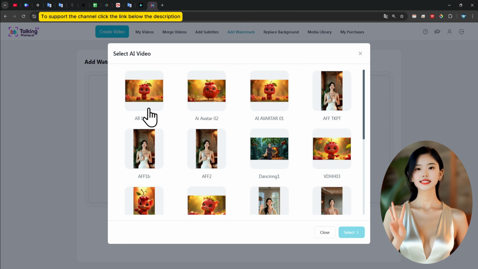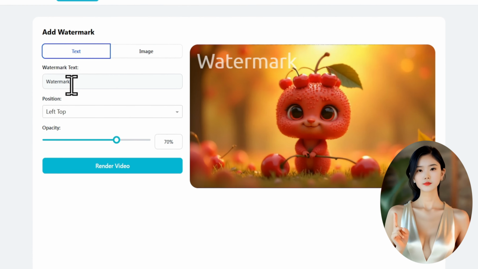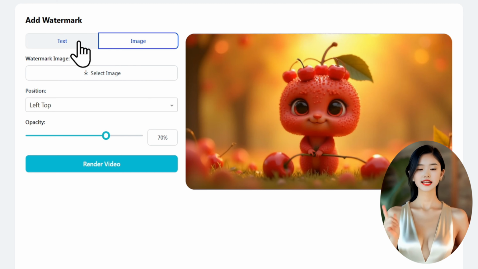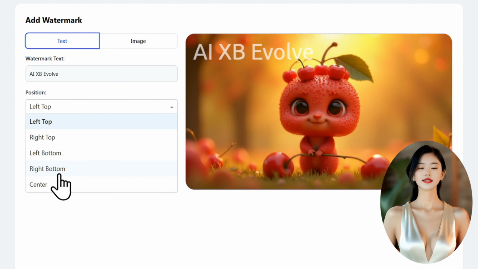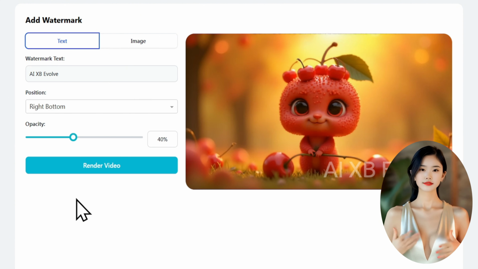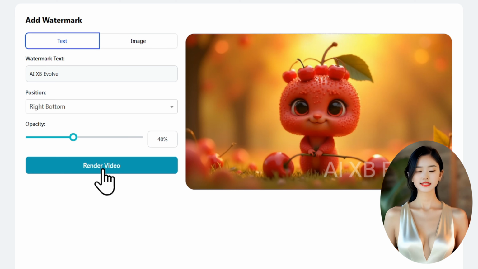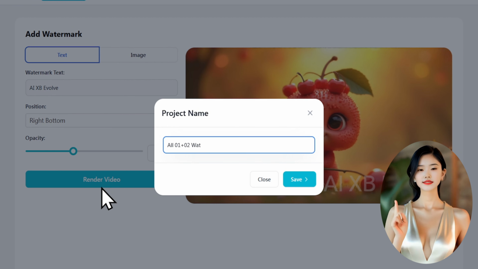Add watermark. Open the Add Watermark tab to include a logo or brand name in your video. Choose Text. Enter your brand name in the watermark text field. Image. Upload a logo image from your computer. Adjust the watermark's position and transparency, then click Render Video to save.